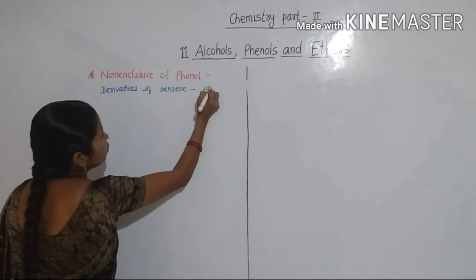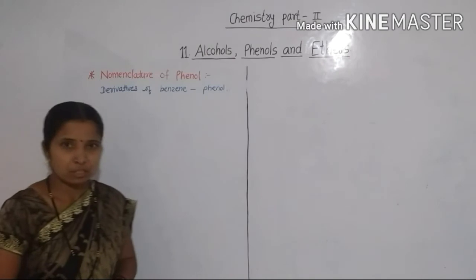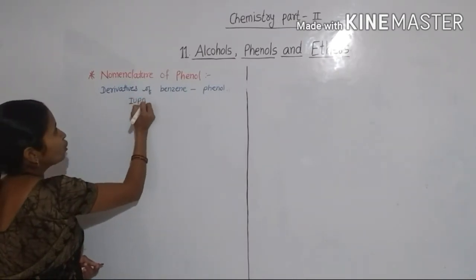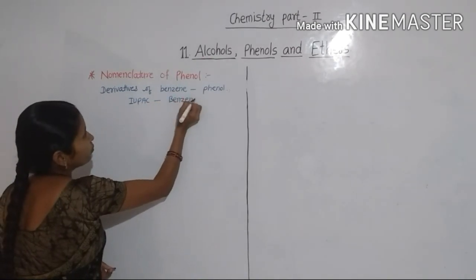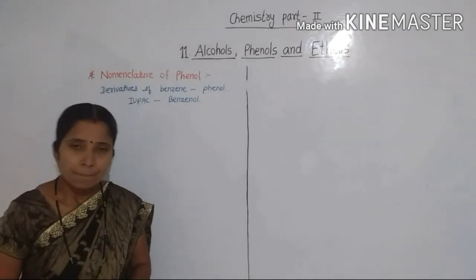This phenol is also named as benzenol. So the IUPAC name of phenol is benzenol.